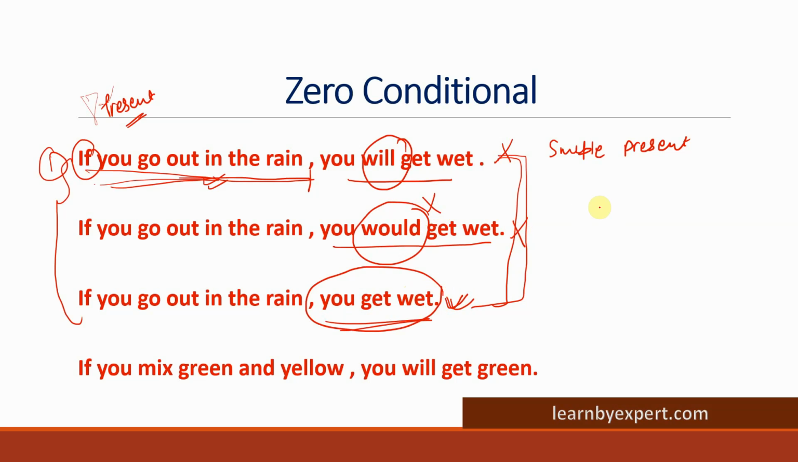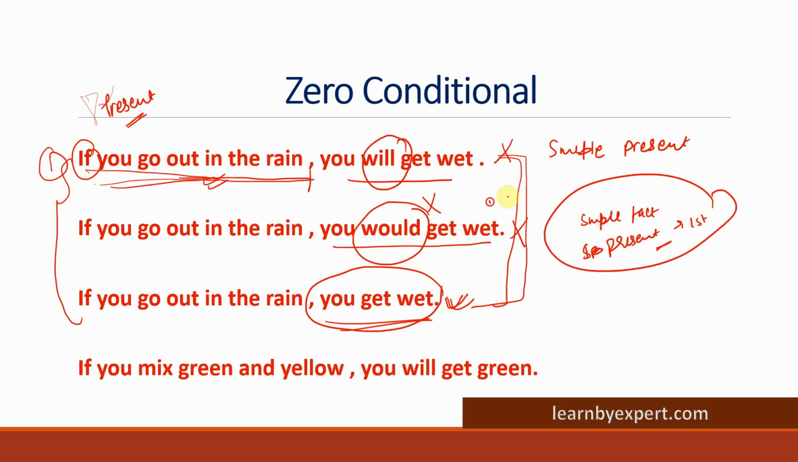Again, how did you identify it? It is representing a simple fact. There is a simple present tense in the first part. So with this, you were able to identify the conditional. All right. Now let us have a look at the next sentence. If you mix green and yellow, you will get green. Think about it. So what do we have? Which tense do we have in the first part? We have simple present tense.